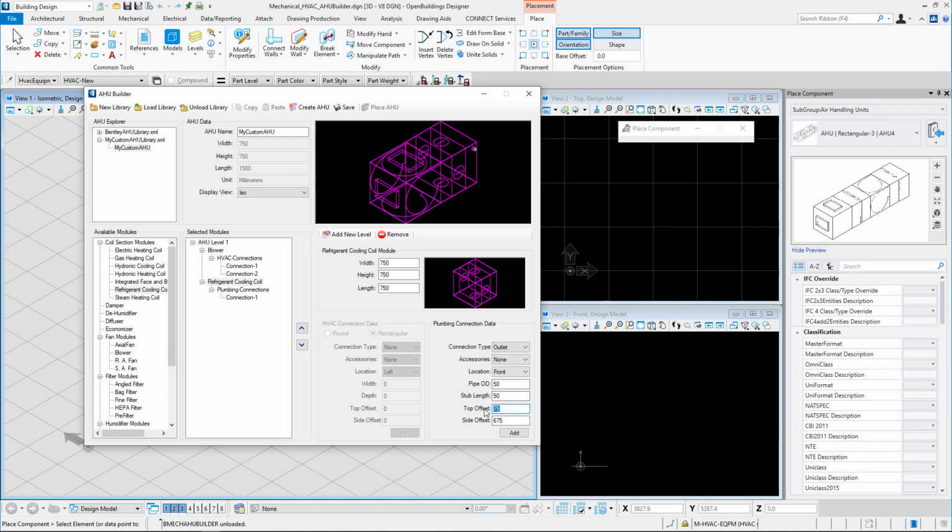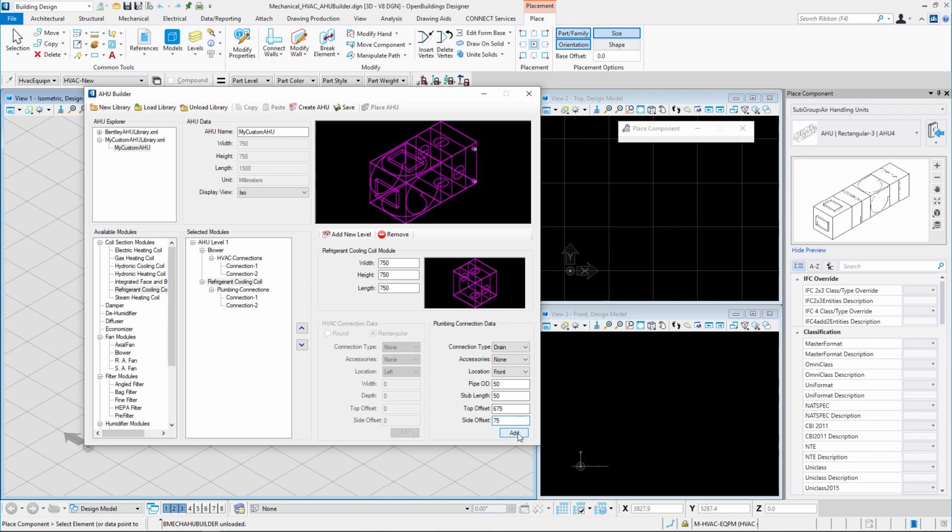In this case, the top offset is 675 and the side offset is also 675. We click on the Add button and the connection is added in the selected modules pane and also in the preview model. Now we add a new connection which is drain type connection with no accessories. The location is front, the pipe OD is 50, the stub length is also 50, the top offset is 675 and the side offset is 75.